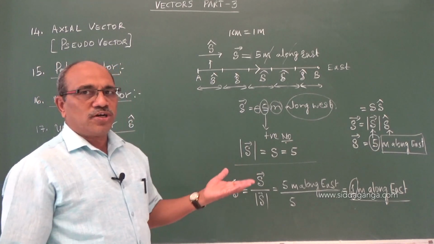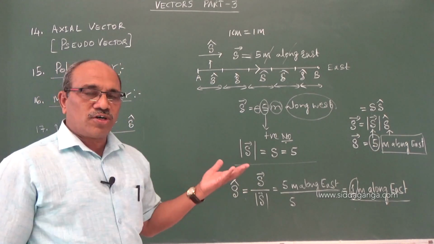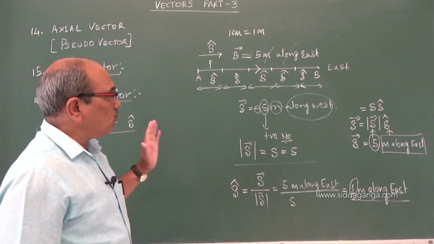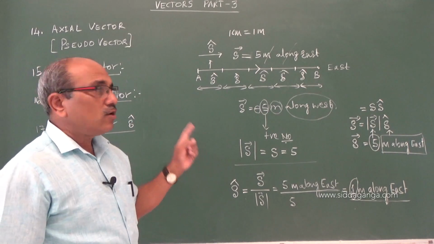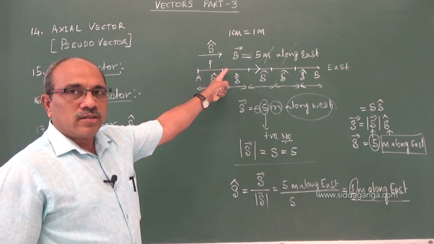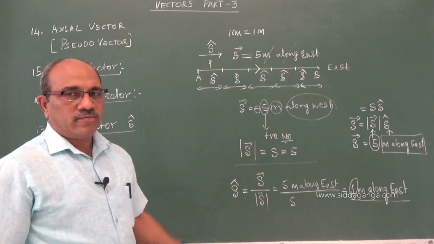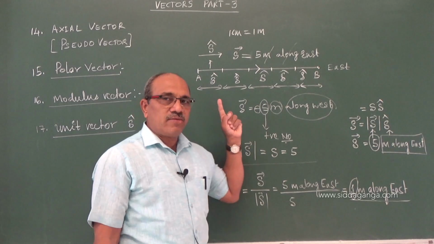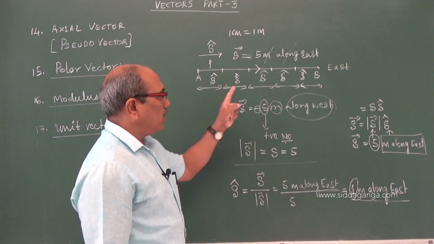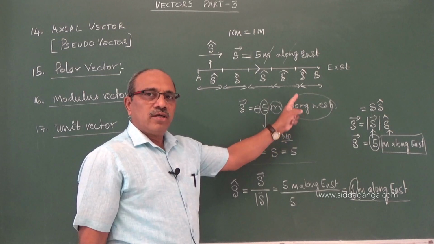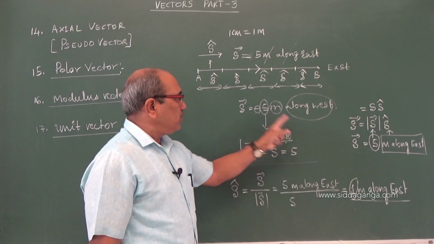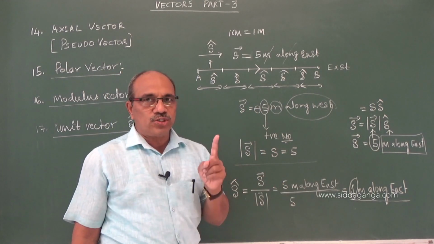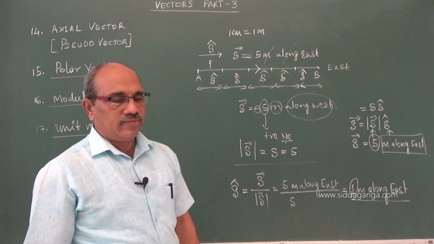We go back to the coordinate system, the Cartesian coordinate system or rectangular components. I hope you have understood the two important points. What is meant by the modulus of a vector? The modulus of a vector is a pure positive number which represents the magnitude of the vector. If you are given something, remove the direction, remove the unit, remove any sign convention, and only the positive number gives you the magnitude of that vector.